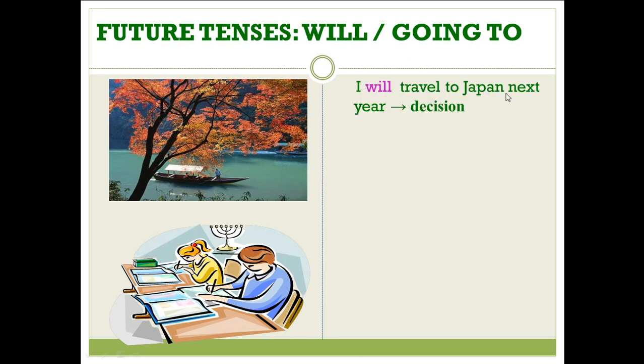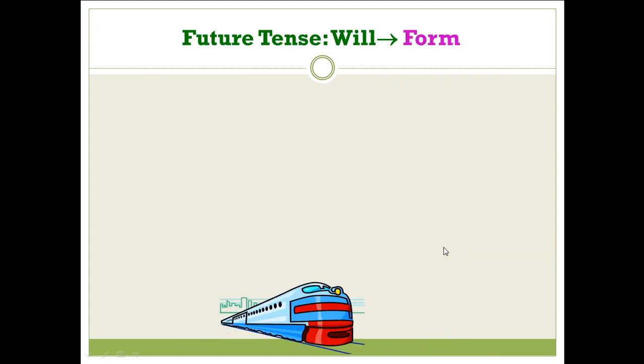I will travel to Japan next year. It's a decision, so we chose to use will. Number two, I am going to study German at school. It's a future plan, so we used am going to. Let's know more about future tenses.